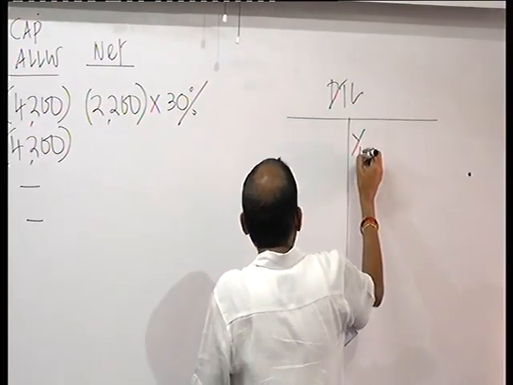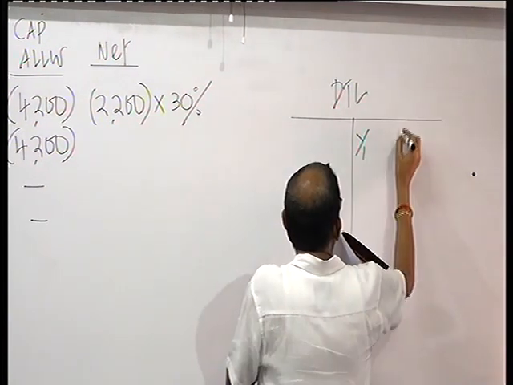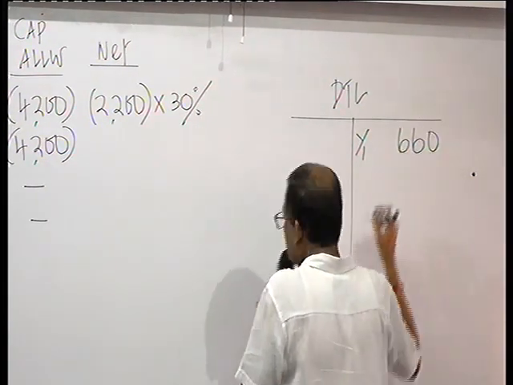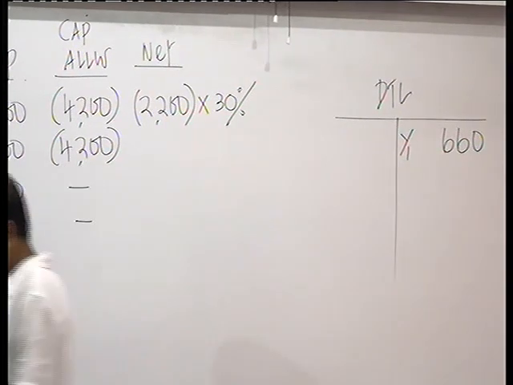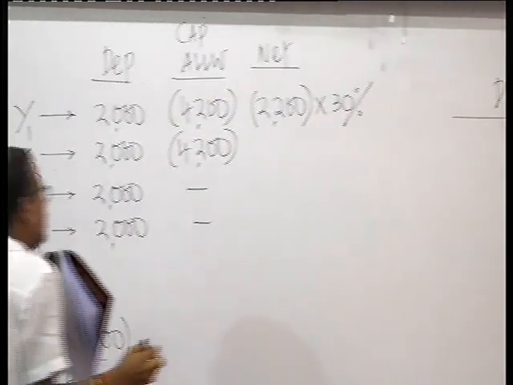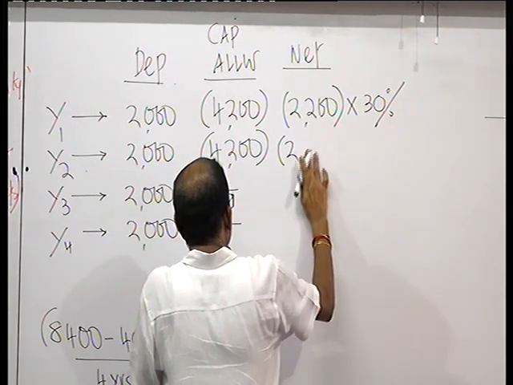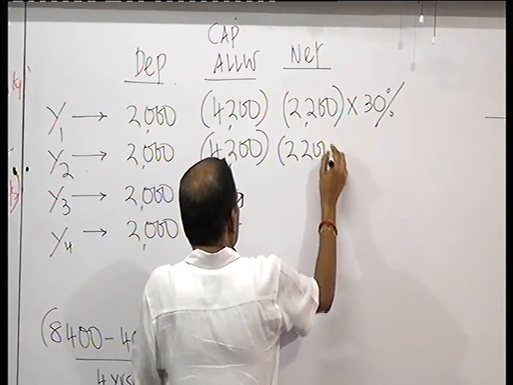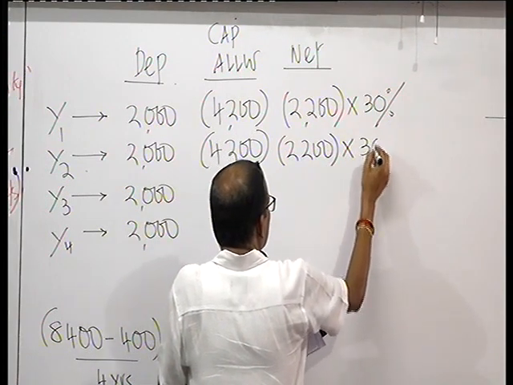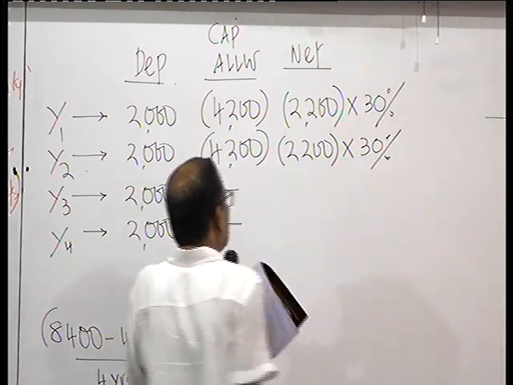In year 1, you provide 660. Debit P&L, credit deferred tax liability. Year 2 also, same. 2,200 at 30%, 660.